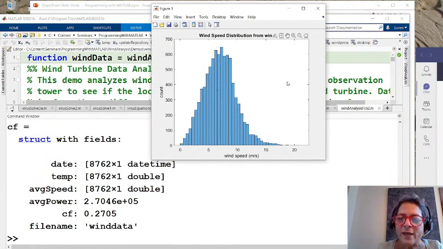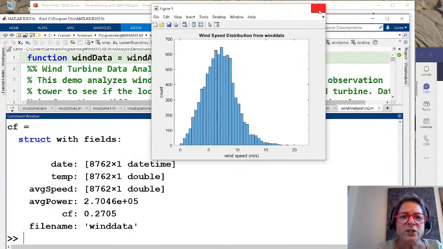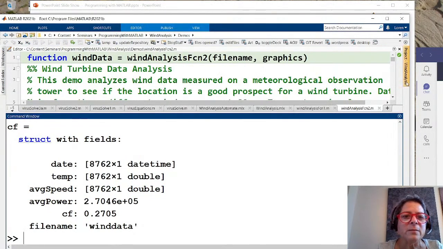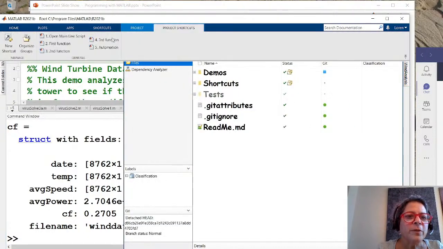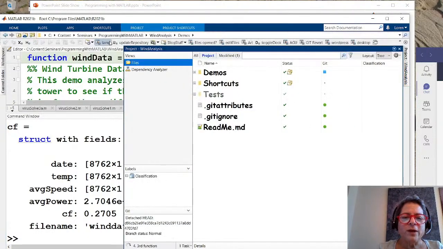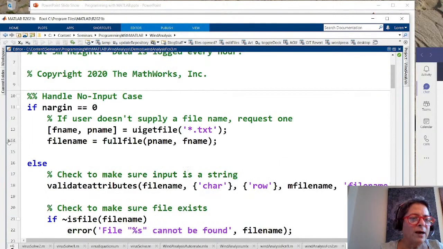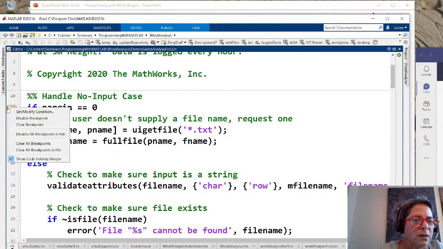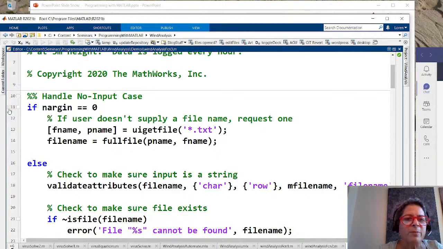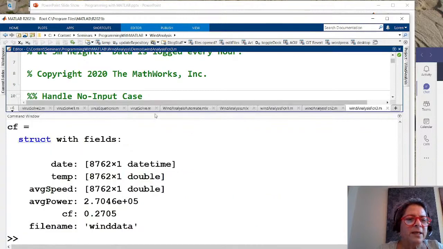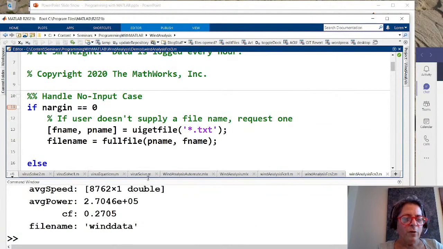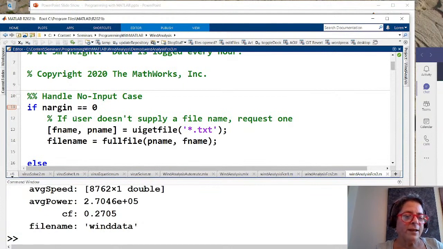So how did I do that? Well, what I want to do is come over here to my project shortcuts, and open the 3rd function, and it's right here. And what I want to do now is show you how to figure this out. Okay, so I'm going to set a breakpoint here, I hope. And now I want to run that again, because I want to know how many arguments it's being called with. That's what nargin lets me do.